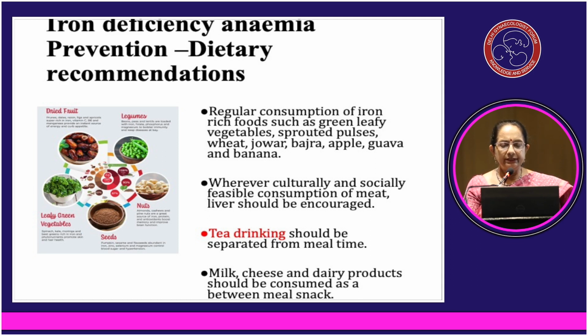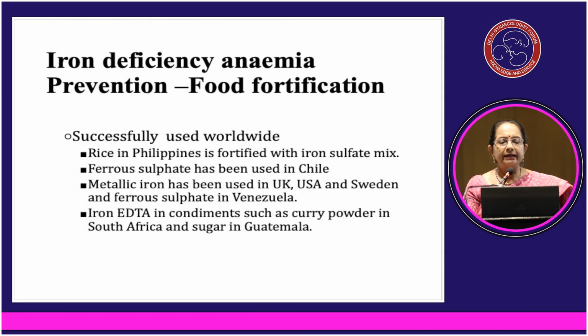Tea drinking should be separated from mealtime. Milk, cheese and dairy products should be consumed as in-between meal snacks. Iron deficiency anemia prevention, food fortification has come in a big way and it has been successfully used worldwide.